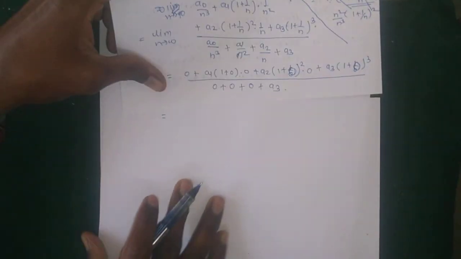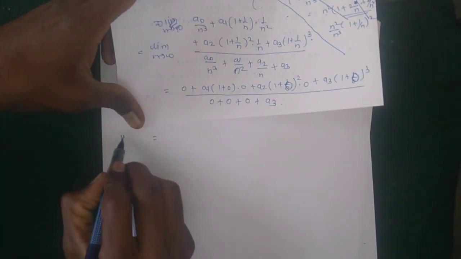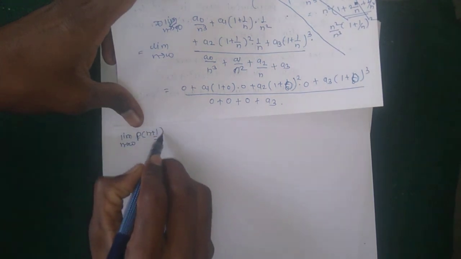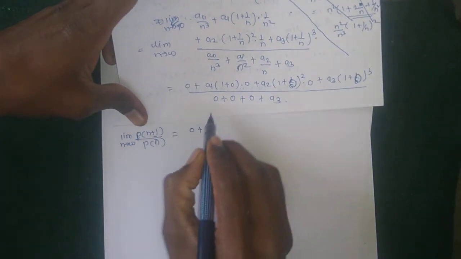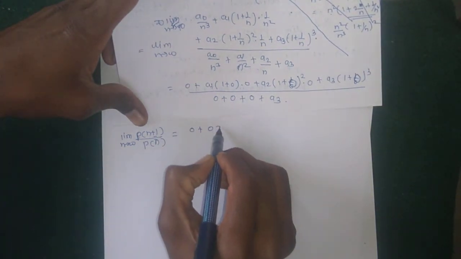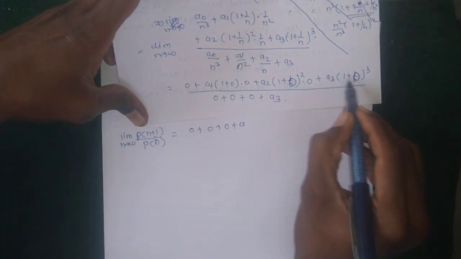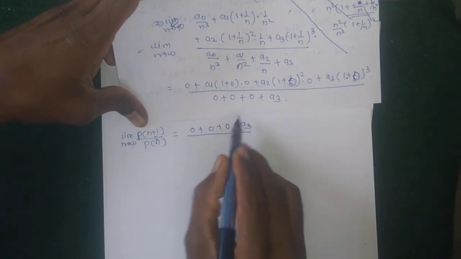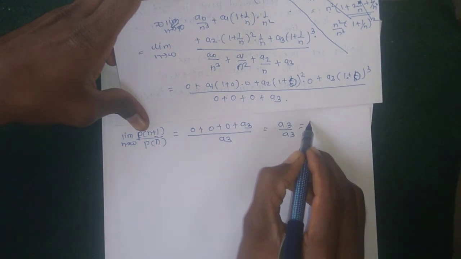So only this remains: limit n tends to infinity, p of n plus 1 divided by p of n is equal to 0 plus a1 into 0 plus a2 into 0 plus a3, divided by a3, which is a3 by a3 equal to 1.